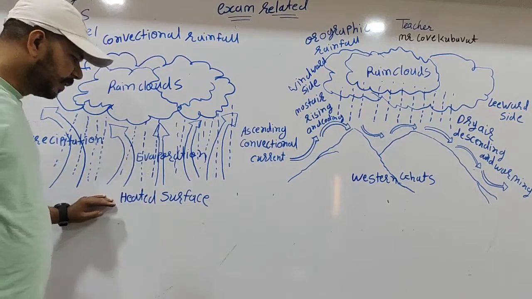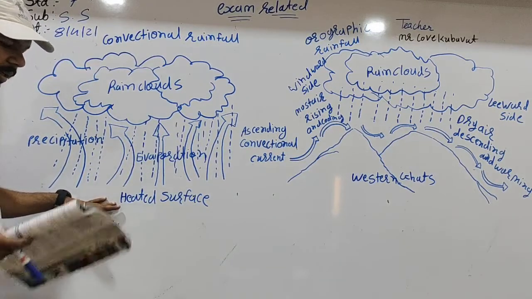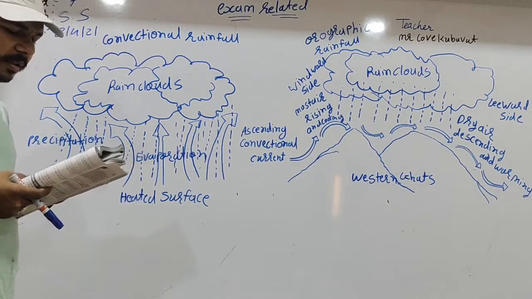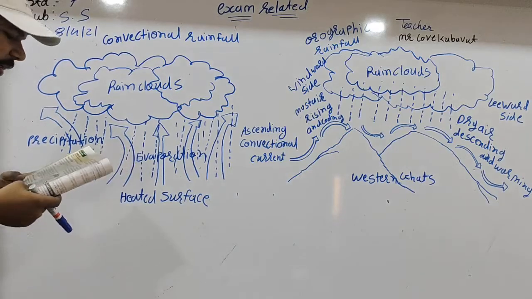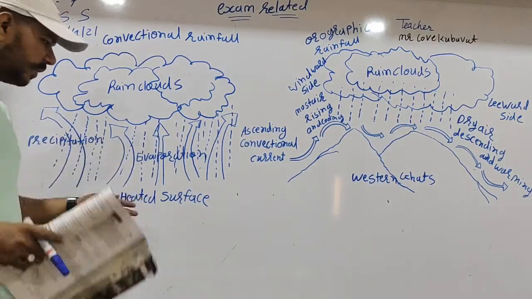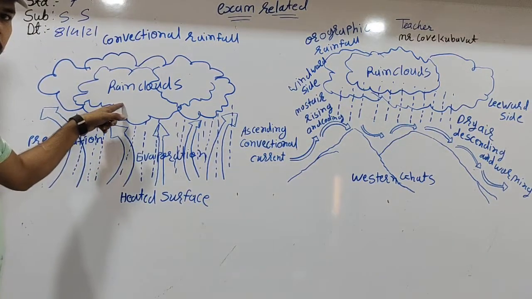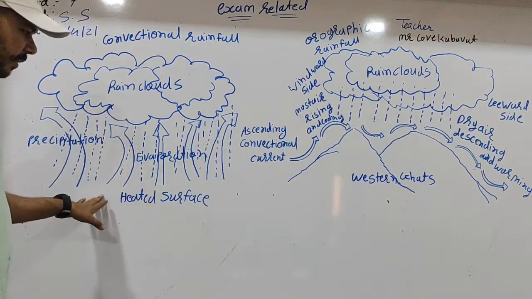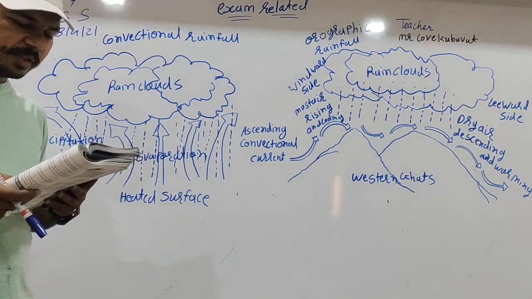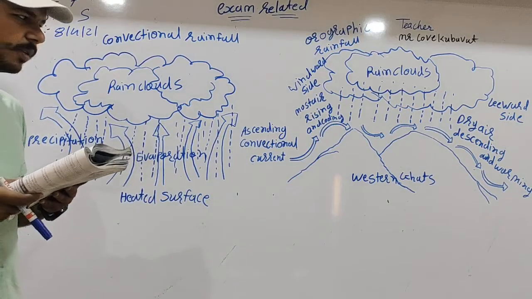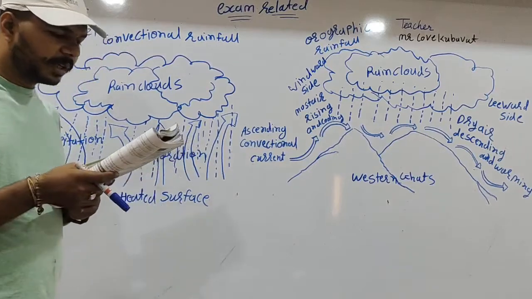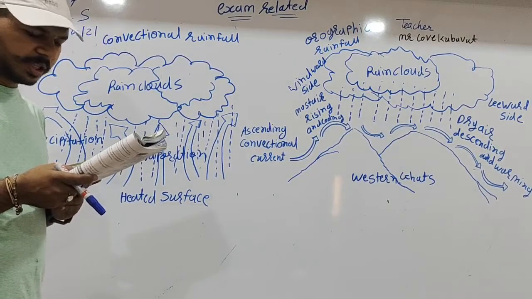It means that when the heated surface and cooling conditions take place, it results in heavy rain in the same location. The heated surface makes a cloud, and then makes rain like this, resulting in heavy rain in the same location. Such rain is accompanied by lightning and thunder, which take place regularly at almost the same time each day.